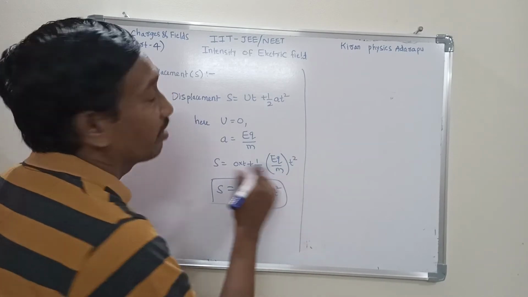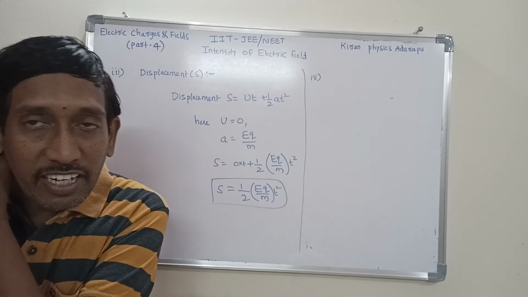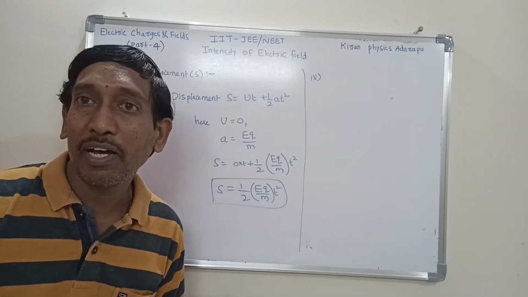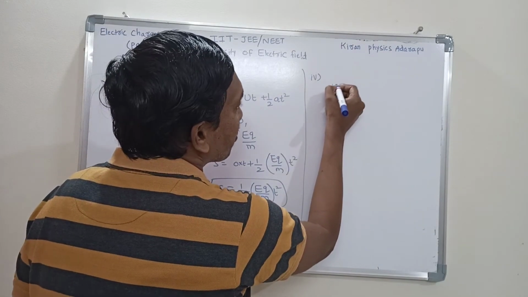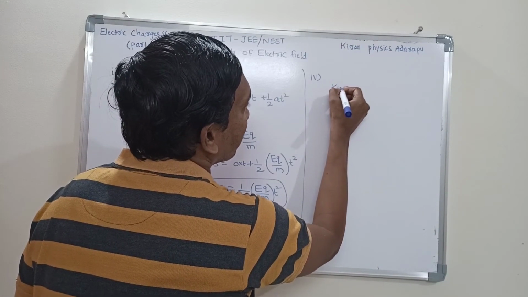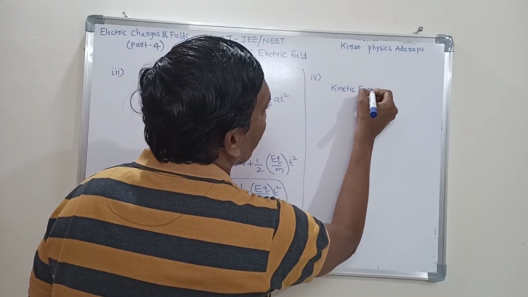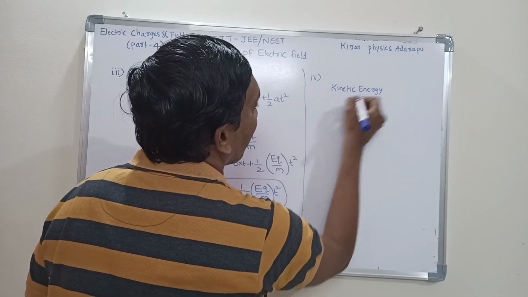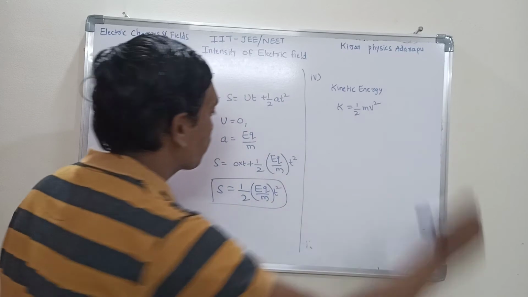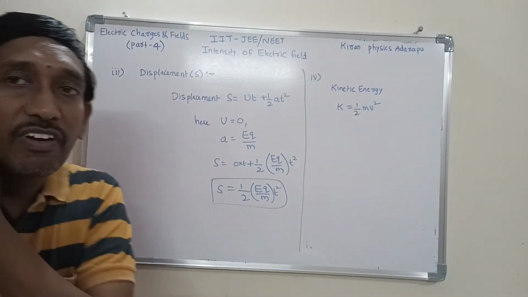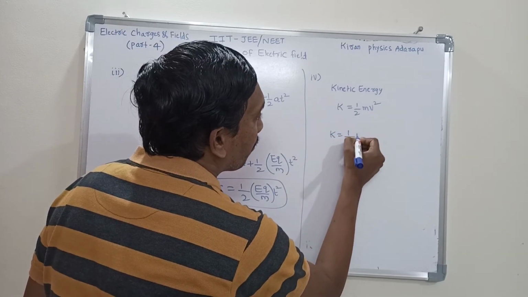One more expression in this application. Sometimes they ask kinetic energy when it is in motion. One more measurable parameter, what? Kinetic energy. So what is the general expression for kinetic energy? Everyone knows this equation, kinetic energy K is equal to half mv square is the formula. So here K is equal to half into m into v square.